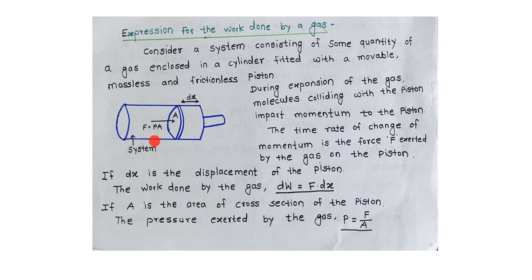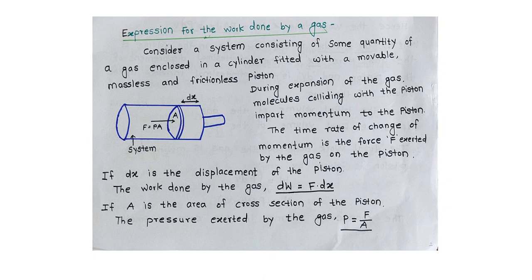And this is dx. What is dx? dx is the displacement of the piston. When it moves in the outward direction, expansion takes place here.